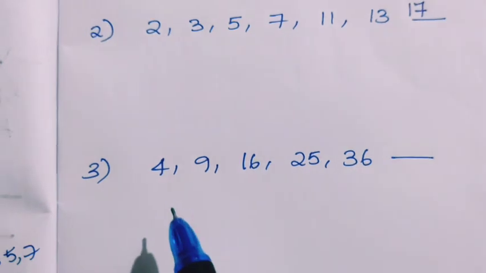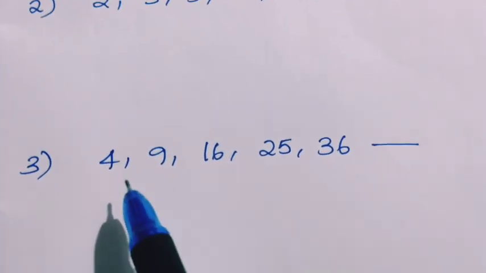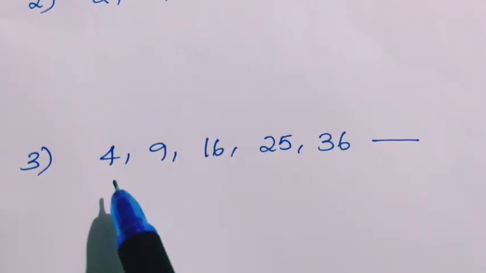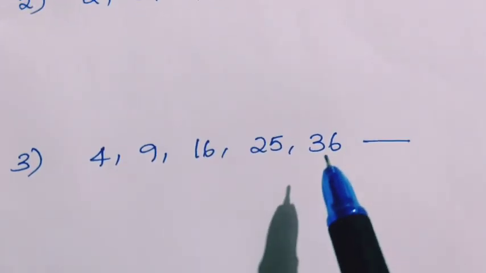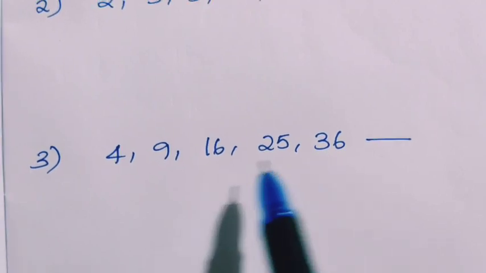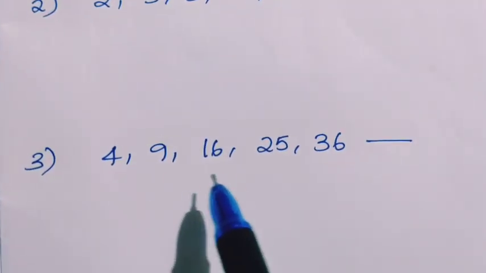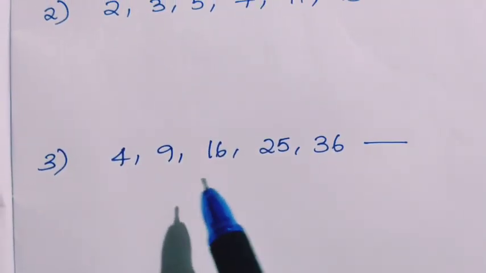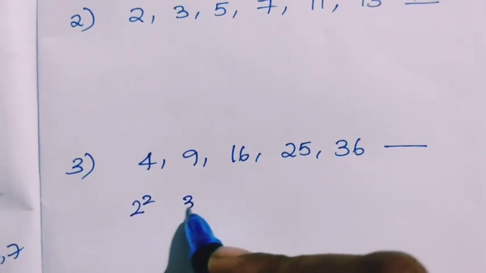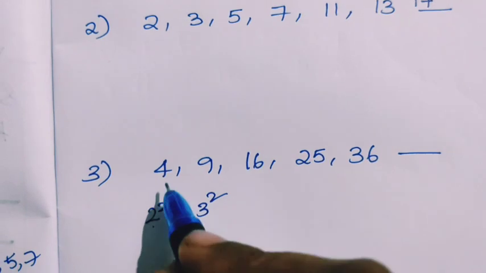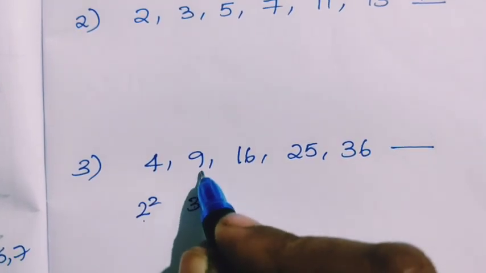Next question is this type of question. When you look at the series, it is 4, 9, 16, 25, 36. When we observe this series, they are all perfect squares. It is 2 square, 3 square. 2 twos are 4, 3 threes are 9.